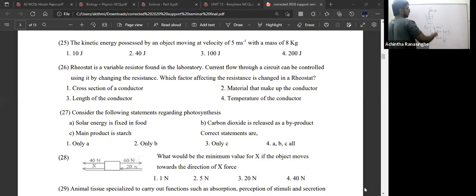You just need to apply half mv square. And when considering the potential energy, you need to apply mgh, mass into gravitational acceleration into height. But here, just half mv square. And definitely the mass should be in kilograms. If it is given in grams, you should convert it to kilograms by dividing by 1000. Here, half into 8 into 5 square, 100 joules.